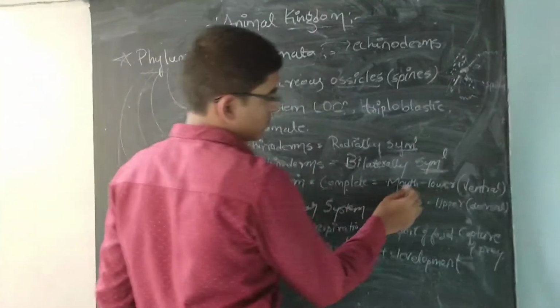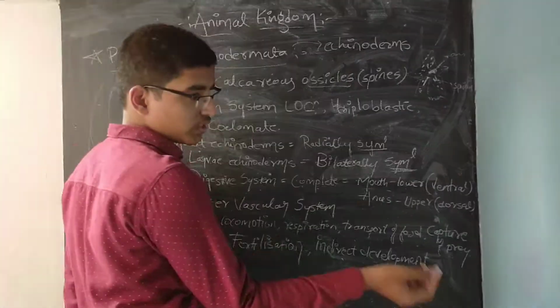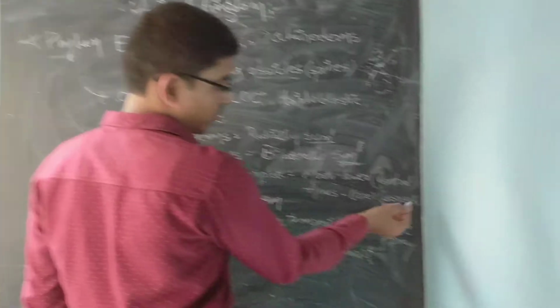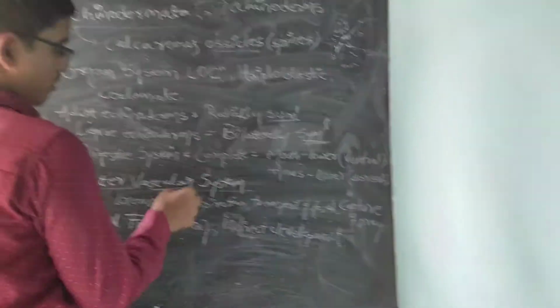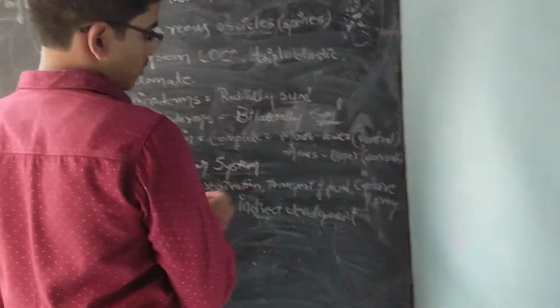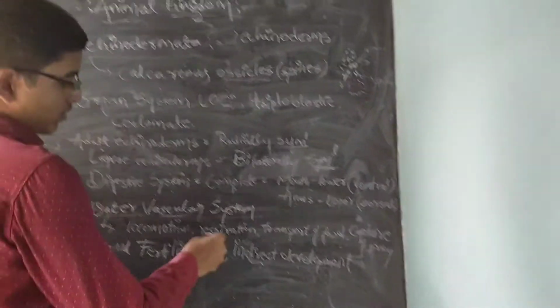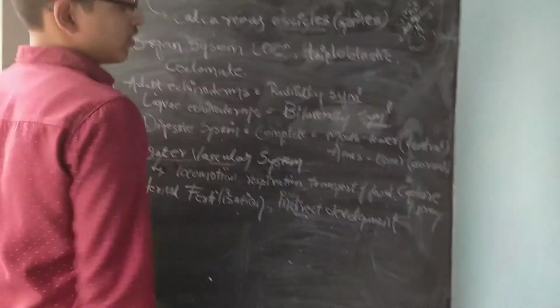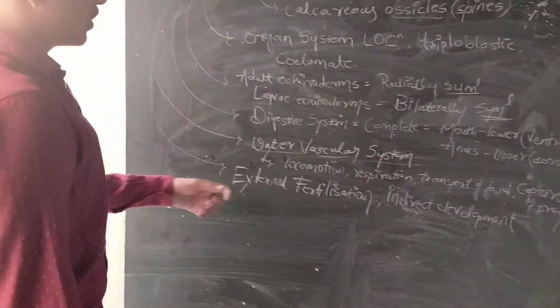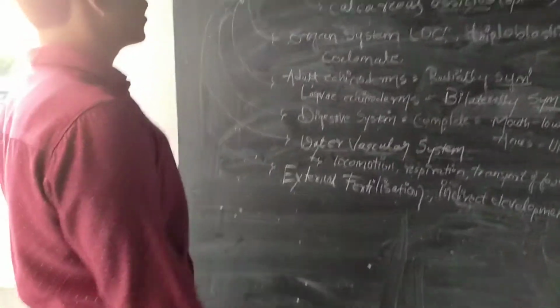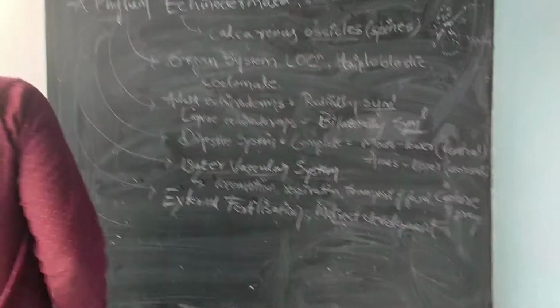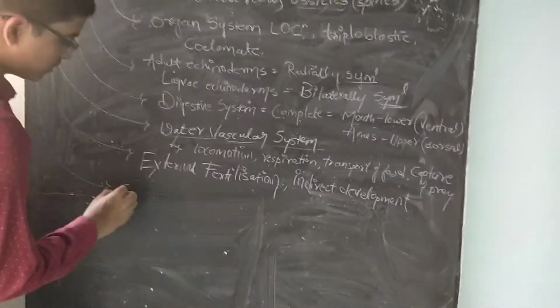Very important, this can be asked, especially complete digestive system: mouth on the lower or ventral side, anus on the dorsal or upper side. Water vascular system is the peculiar characteristic. It helps in locomotion, capture of prey, respiration, and transport of food. External fertilization here, indirect development. Now time comes to learn the examples.